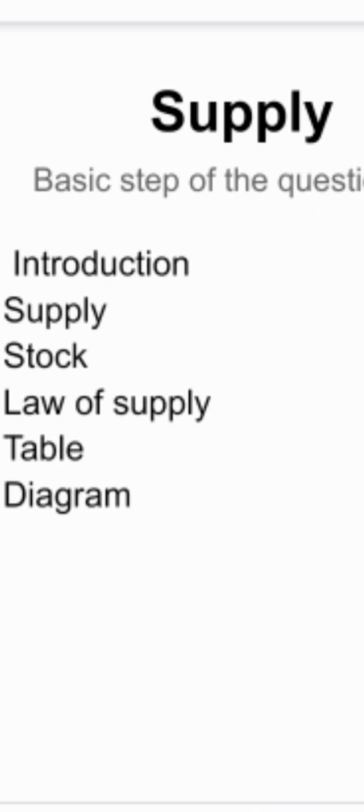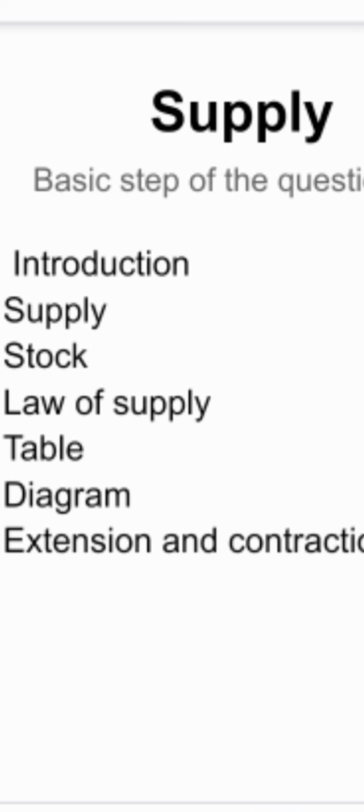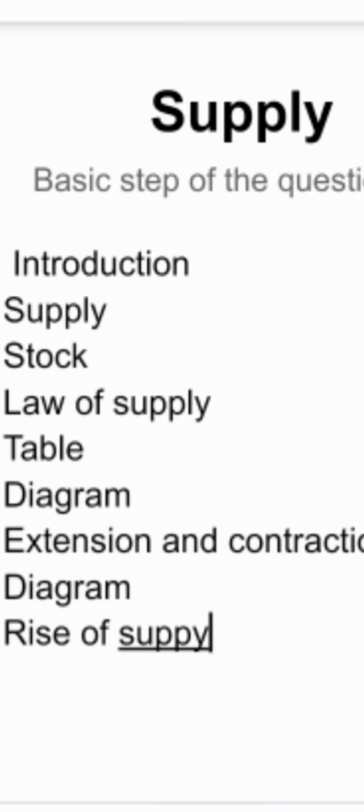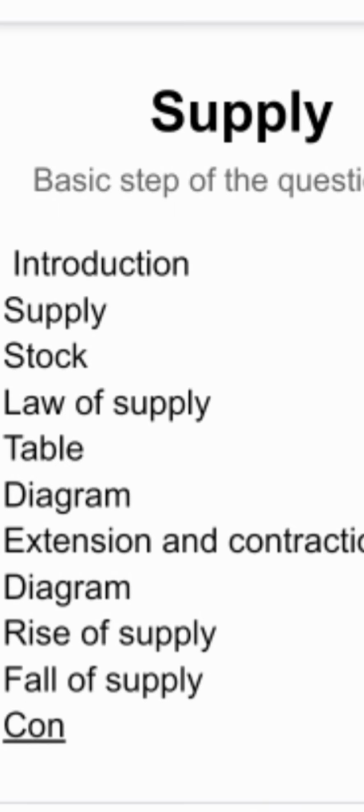by showing how the supply can move. Now we define the extension and contraction of supply, then the diagram, then the rise and fall, the cases of rise and fall, that is, what happens in the rise of supply and what happens in the fall of supply. After that, we conclude our topic. Now move toward the explanation of this topic.